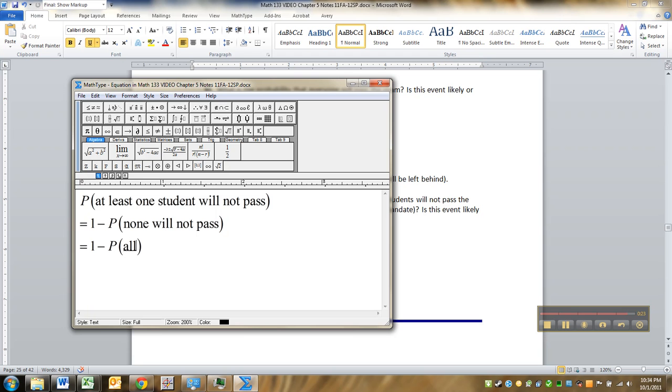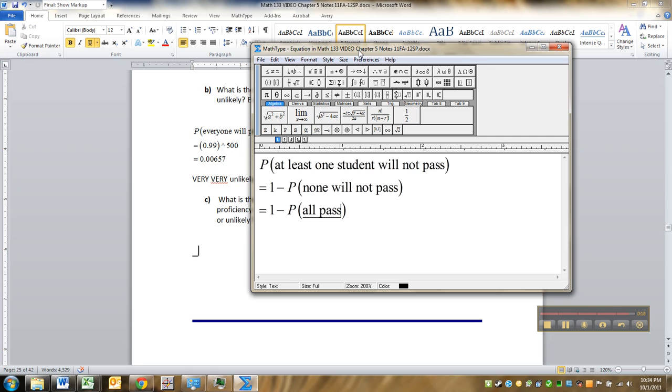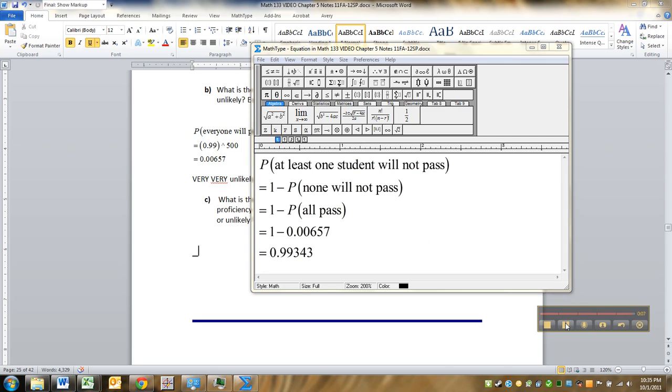Oopsie. But we already found that number. It was 0.00657. So that equals 1 minus 0.00657, which is 0.99343. So there's a 99% chance that somebody is not going to pass, right?